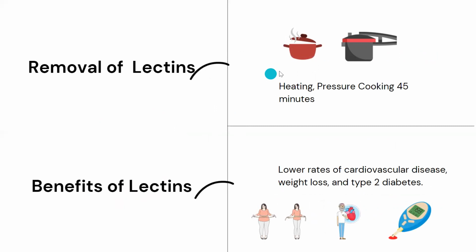The removal is very easy, normally heating or pressure cooking the food for 45 minutes. These are natural, regular activities which are carried out in the kitchen. So you would have even observed it. But there are a few benefits of lectins also. They lower the rates of cardiovascular disease, weight loss, and type 2 diabetes, if consumed in lesser quantity, right? So they can even be beneficial for you in weight loss, in controlling diabetes, and in controlling heart disease.